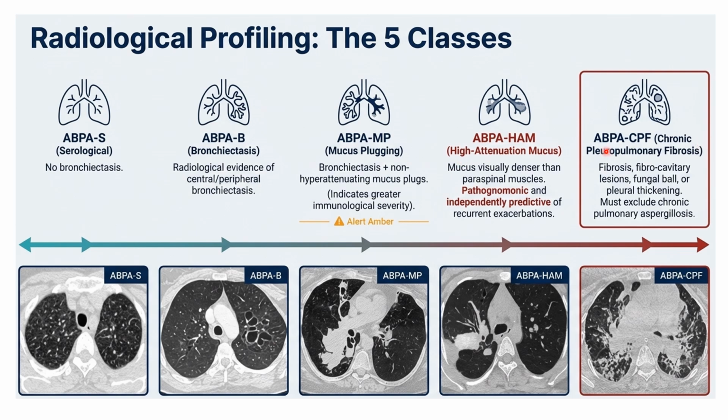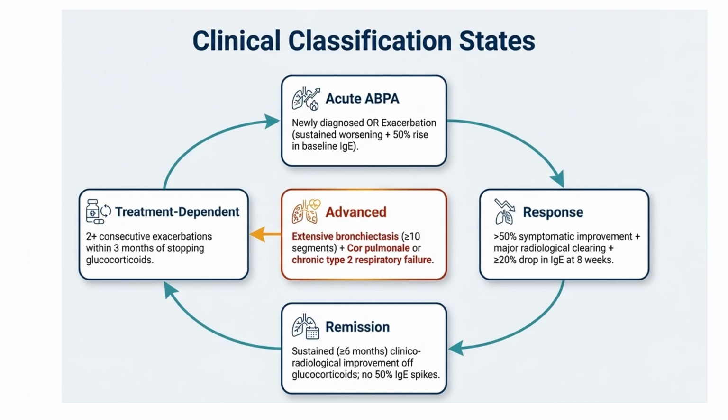ABPA-HAM, HAM means high attenuated mucus. That is mucus visually denser than paraspinal muscles, which is pathognomonic of ABPA or ABPM. Then again, we can see the severe form is chronic pleuropulmonary fibrosis. So it leads to fibrocavitary lesions, and fungal balls are there. So this is the phenotype of ABPA or ABPM. Okay, now clear. So we'll move to the next.